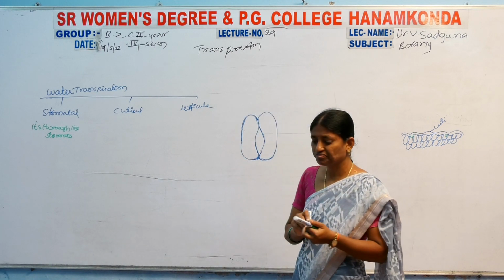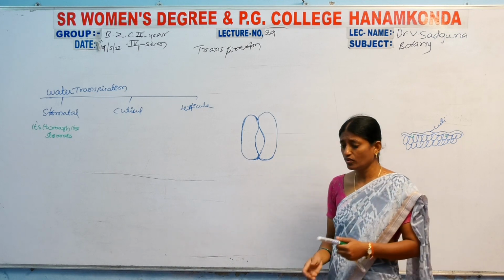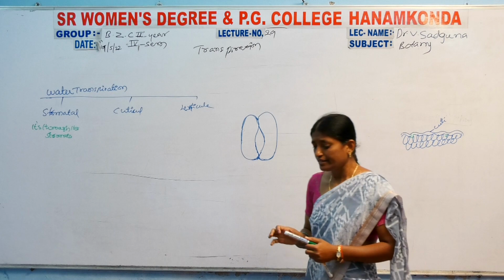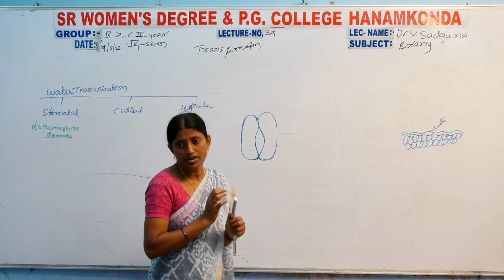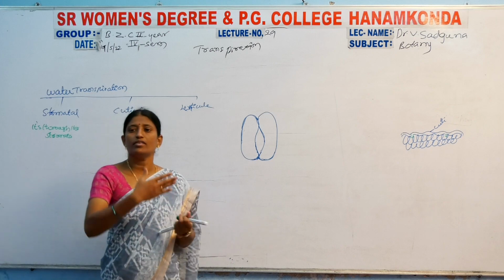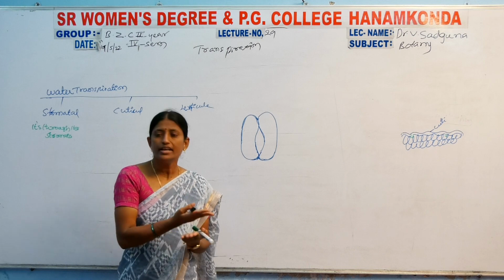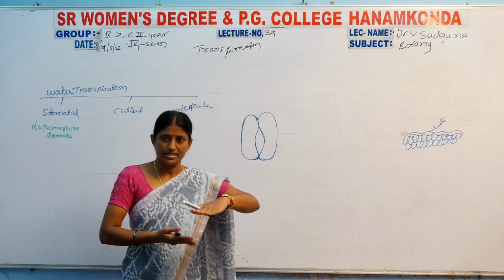Then the leaves have different numbers of stomata. A large number of stomata is found on the ventral side or the lateral side, the dorsal side, and at the same time the ventral side.